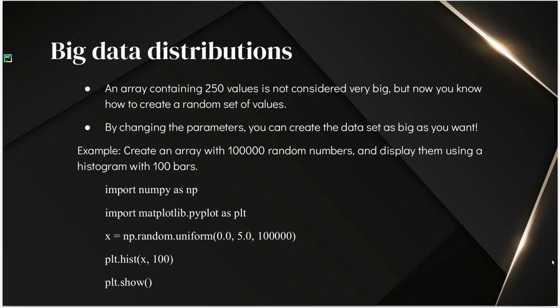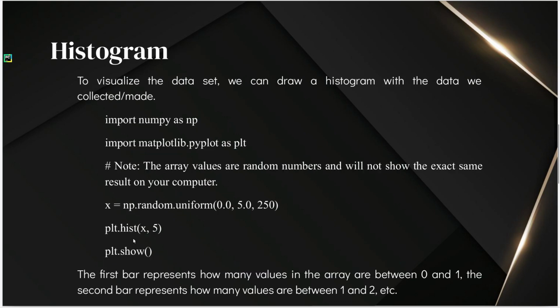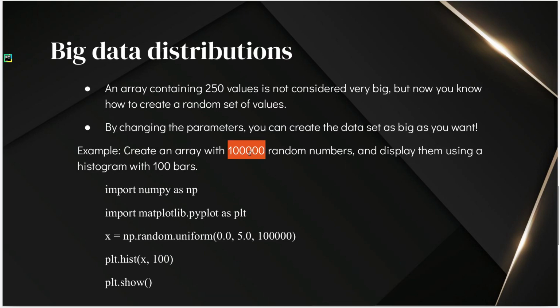Okay, so in this example, we again created a dataset with 250 values. But like I said before, I will not create the big datasets because that will only hamper the progress. But now you know how to create big datasets. You can create an array with 100,000 elements and display them using a histogram with 100 bars. In this previous example, we displayed it using 5 bars. But when you have so many elements, you probably need a wider histogram.